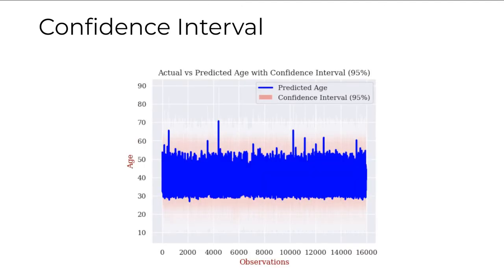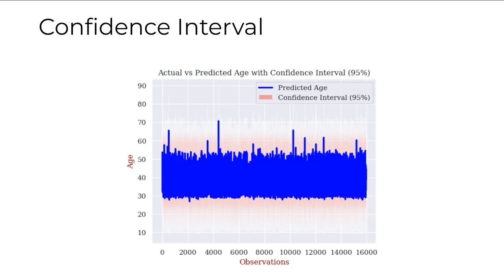Now, let us discuss the prediction interval, that is for the predicted age along with its 95% confidence interval. And this is based on stepwise regression model.